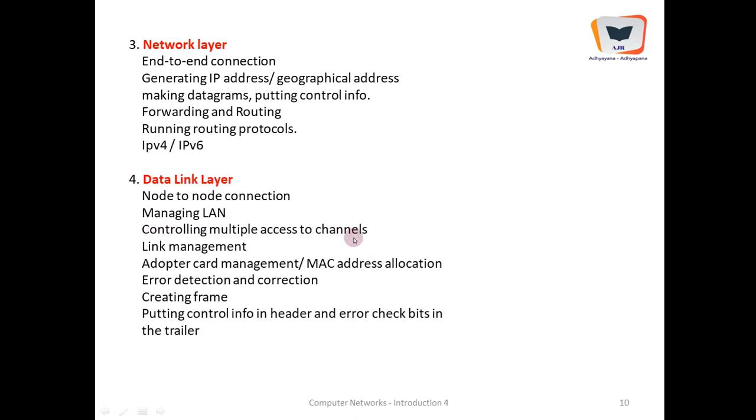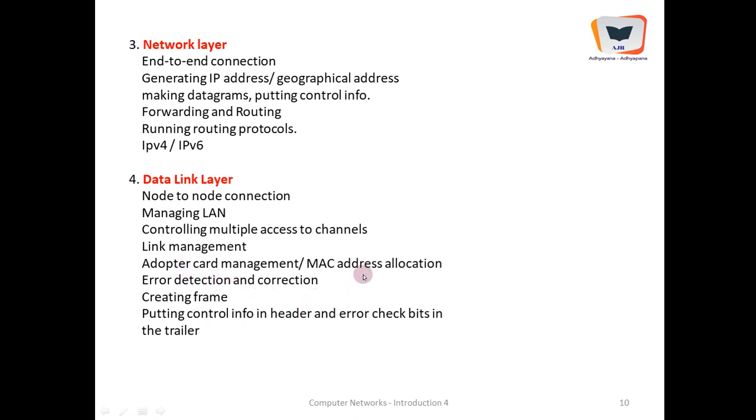When multiple packets, multiple frames try to go to a single channel, want to pass through the single channel, there must be control, otherwise they will collide. Therefore, the data link layer protocol will control that. Link management between node to node, there is a link. That link management is done by the data link layer. It manages the adapter card.